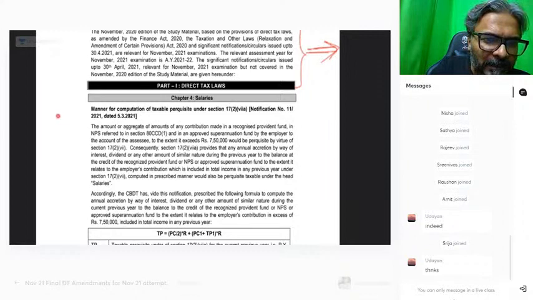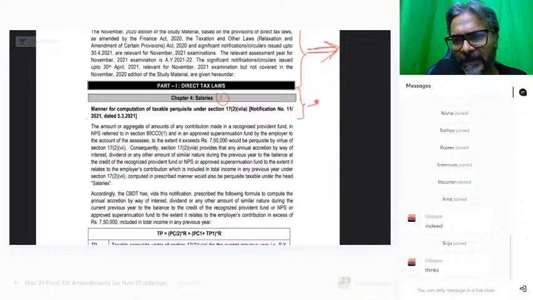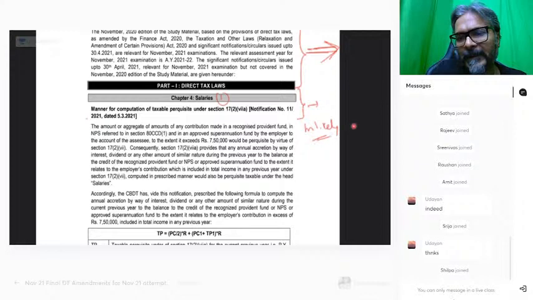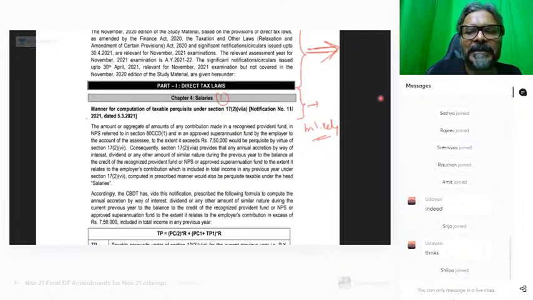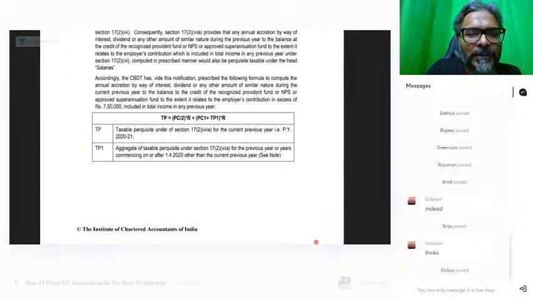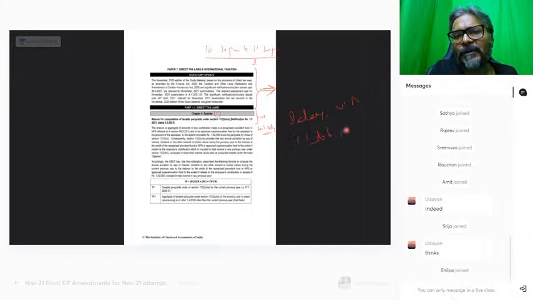Most important, this amendment. The first amendment is in the head salary. The first amendment is under the head salary. Students, most likely a practical question will be targeted under this chapter, salary. I came to know that many students are not comfortable with the head salary, chapter 6 and clubbing. These are the topics.